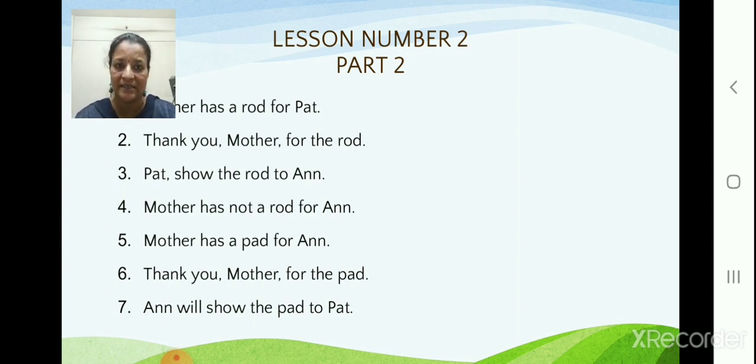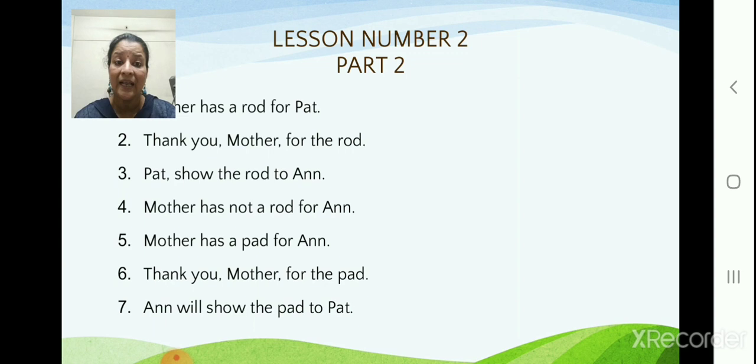Now here you have to understand what each line means. Now, Mother has a rod for Pat. Now you know this lesson is gifts for Ann and Pat, isn't it? So now what Mother has for Pat? A rod. Rod is a fishing rod. Mother has a rod for Pat. So what will Pat say now? Once he is getting the gift from Mother, he will say, "Thank you, Mother, for the rod." He is thanking his mother for the gift, the rod.